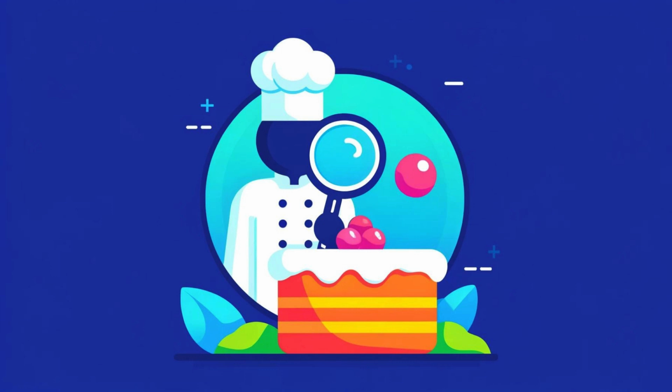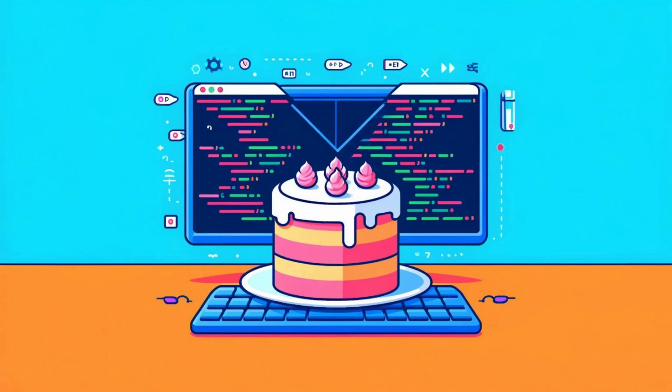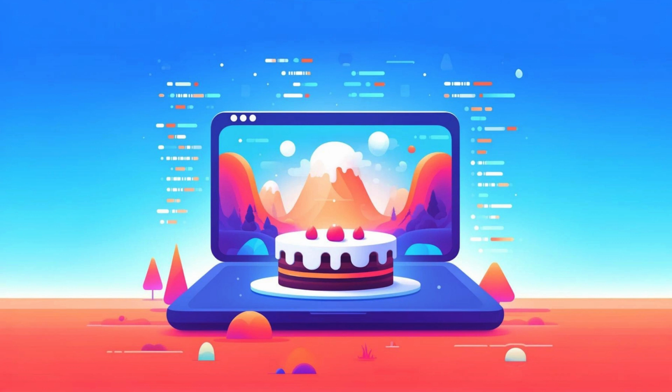In essence, monads provide a framework for managing complexity in our culinary masterpiece, allowing us to focus on the creativity and artistry of baking without getting bogged down by the messiness of individual ingredients. They ensure that no matter how intricate the cake, or program, becomes, the process remains manageable, elegant, and, most importantly, delicious. So, the next time you bite into a multi-layered cake, remember the monad, a concept that, at first glance,